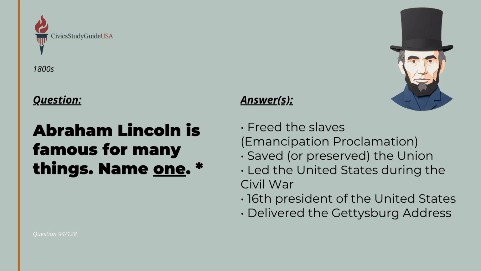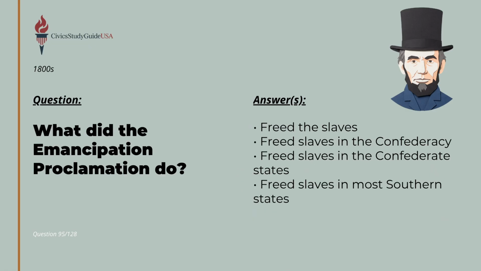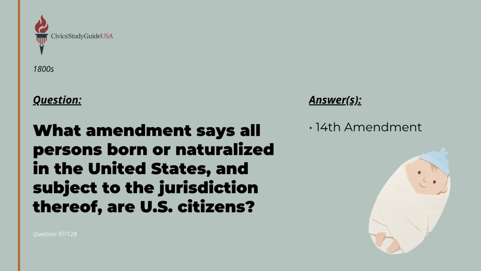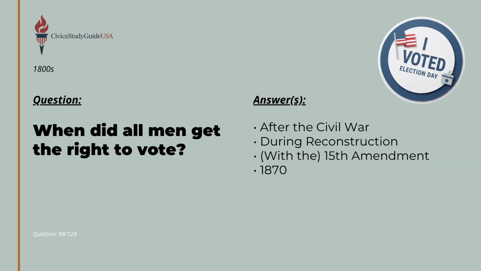The leader who guided the nation through this fracture left a monumental legacy. Abraham Lincoln is famous for freeing the slaves, saving the Union, leading the United States during the Civil War, and delivering the Gettysburg Address. The Emancipation Proclamation specifically achieved this by freeing the slaves in the Confederacy. Following the war, the nation amended its laws to rebuild and expand civil protections. The 14th Amendment established that all persons born or naturalized in the United States, and subject to the jurisdiction thereof, are U.S. citizens. Political access grew soon after. All men got the right to vote after the Civil War during Reconstruction with the ratification of the 15th Amendment.